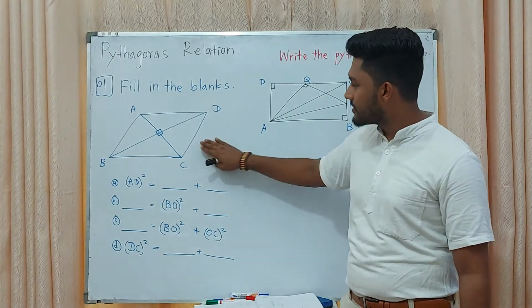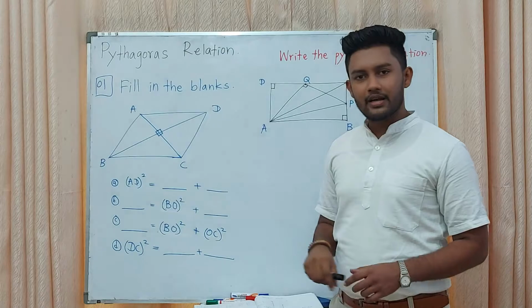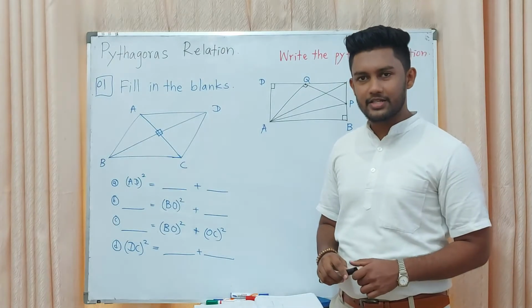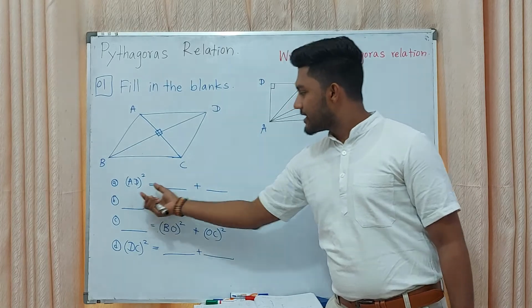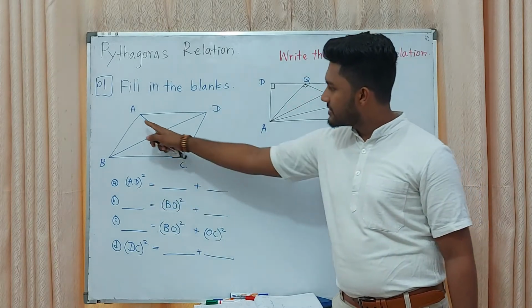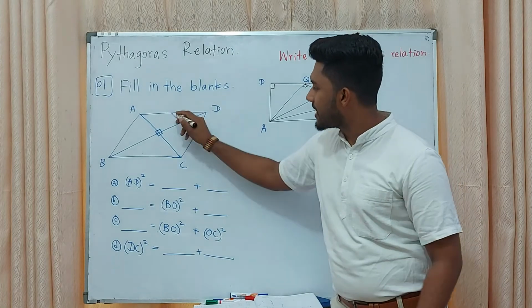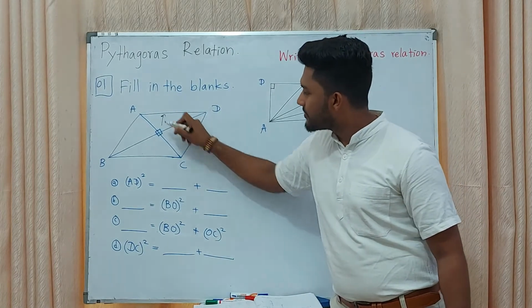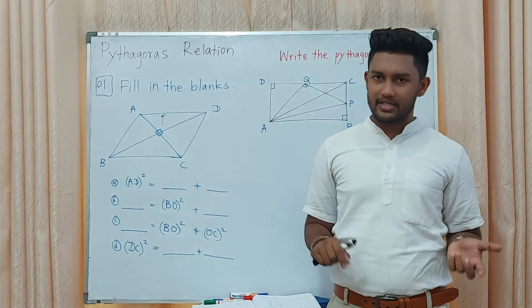When we consider each and every triangle, you can derive the Pythagoras relation. Then here you can fill in the blanks. AD squared. Yes, they have given this triangle and the hypotenuse is that one. First step is finding the hypotenuse.